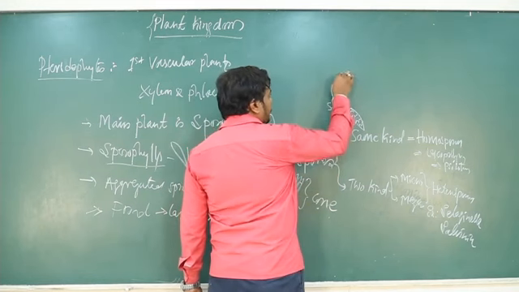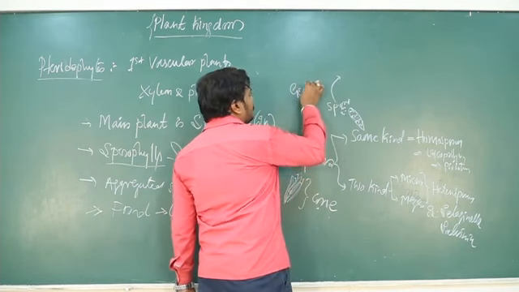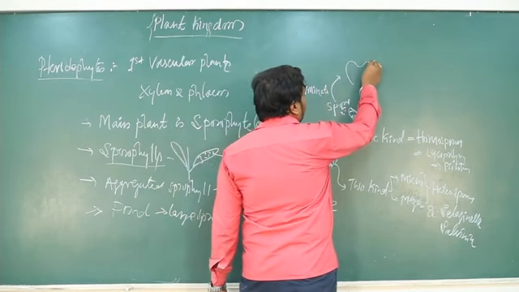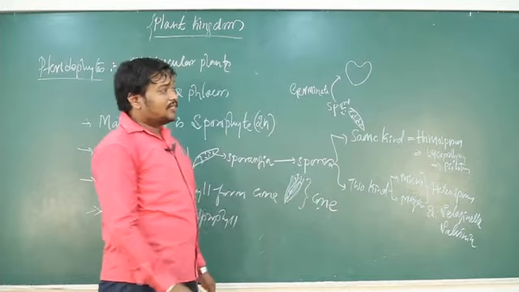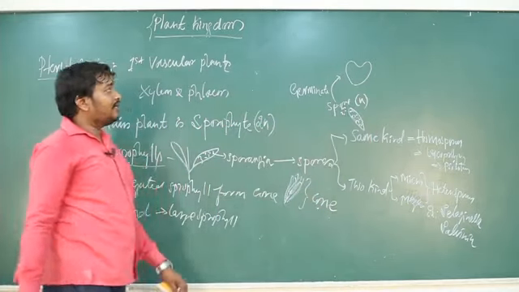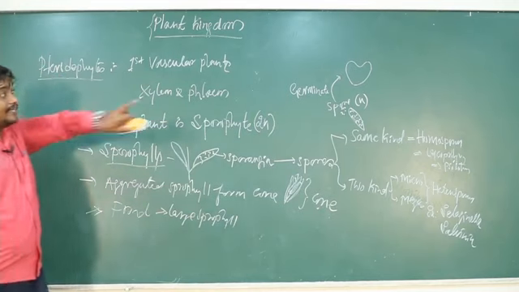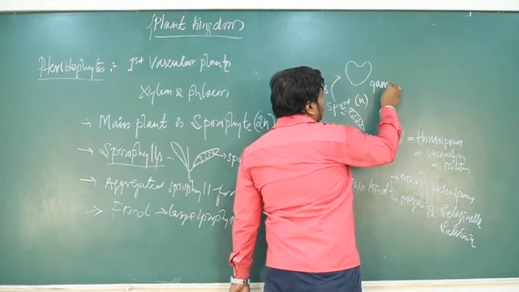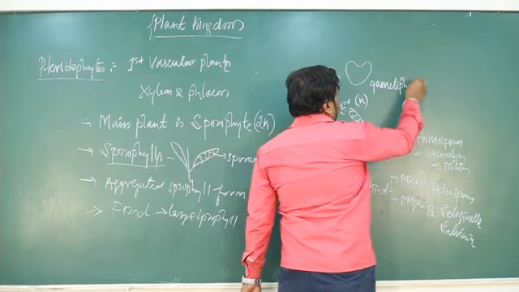ಸೊ ದ ಸ್ಪೋರ್, this spore germinate to give heart-shaped structure. Okay, so this spore is haploid. Spore is haploid and it germinate to give that haploid, heart-shaped structure called gametophyte.